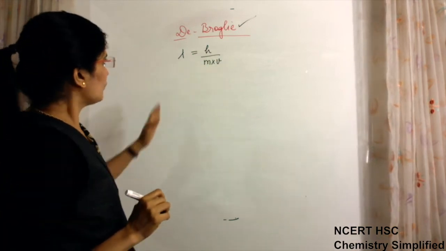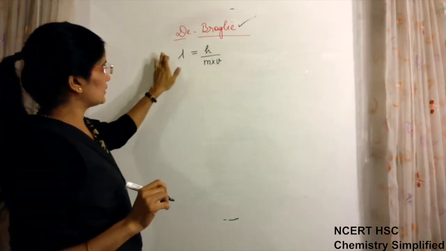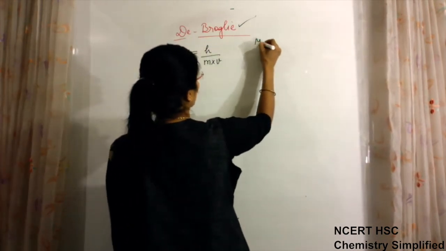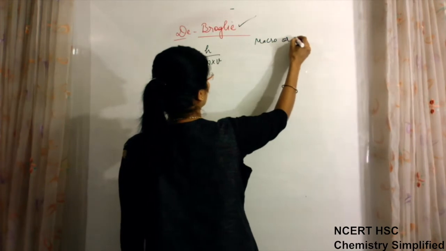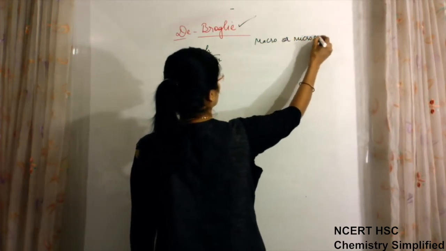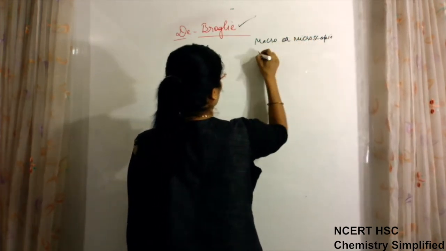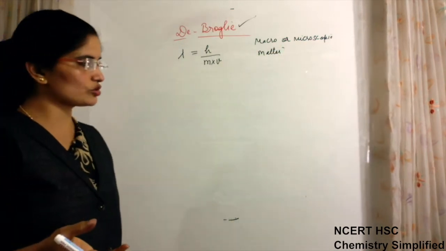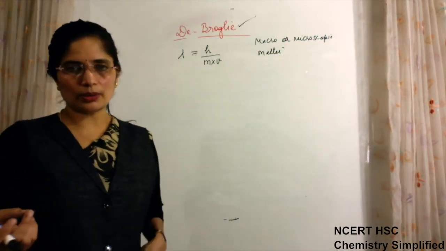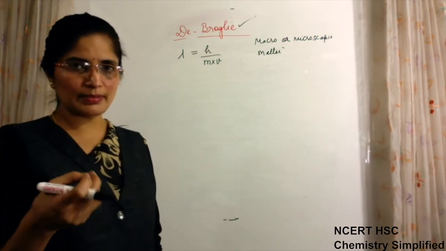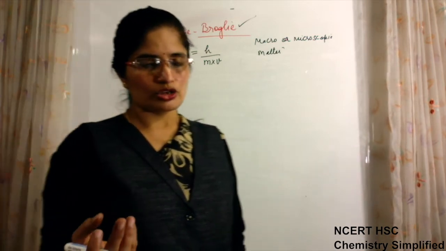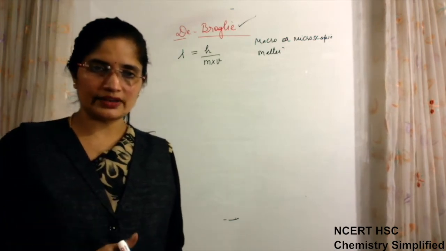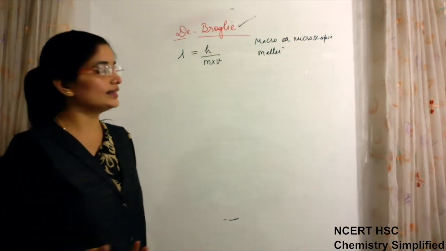What de Broglie told is that all matter particles, whether macroscopic or microscopic, have dual nature. For example, if we talk about a ball, the ball is macroscopic, visible to you, so it also has dual nature. He said that it also has wave nature as well as particle nature.